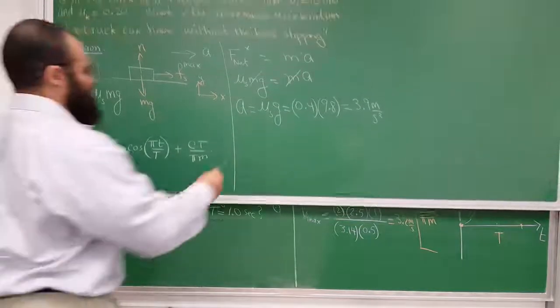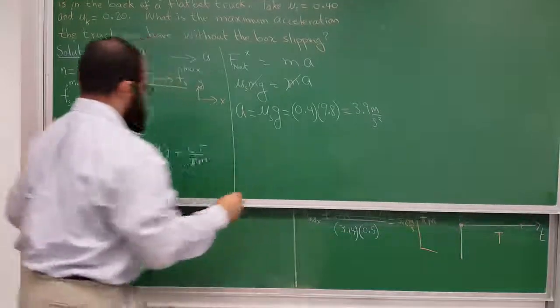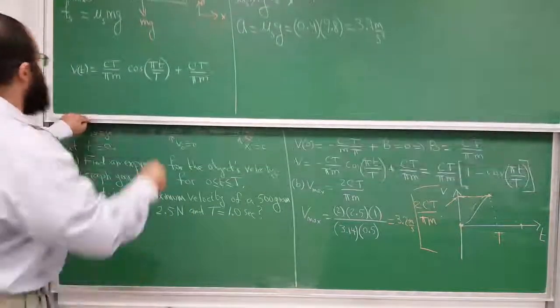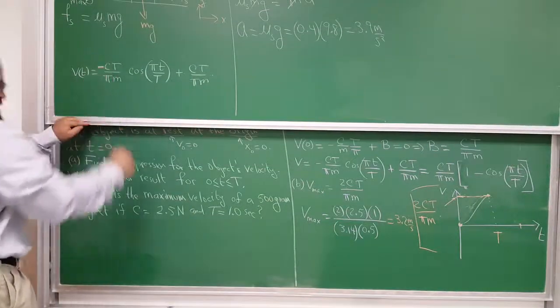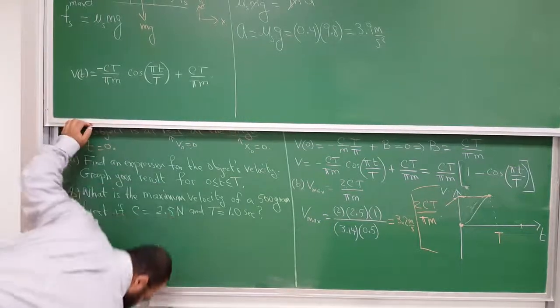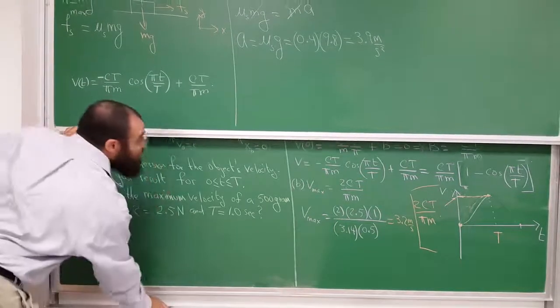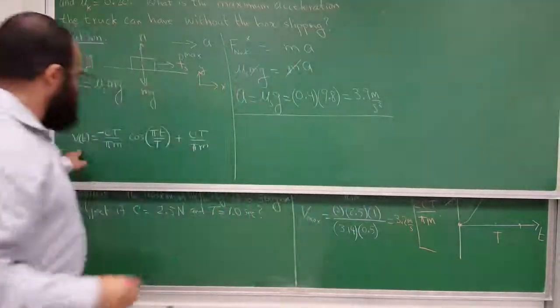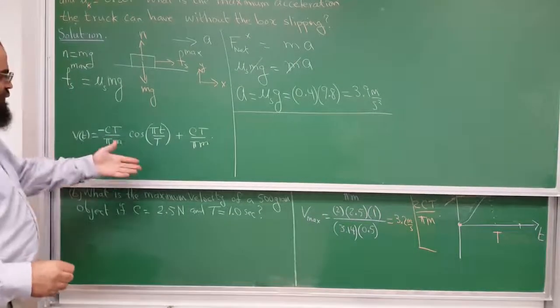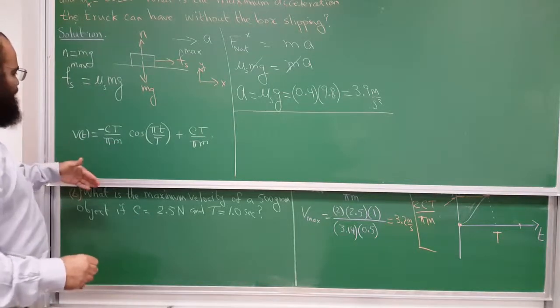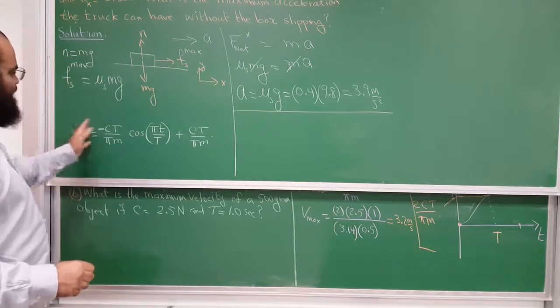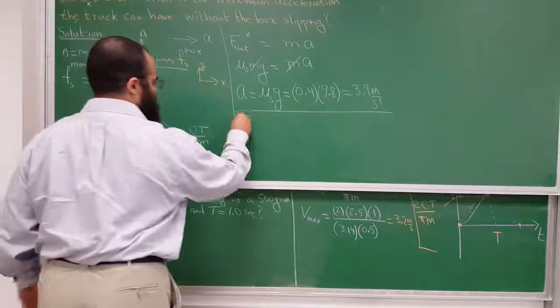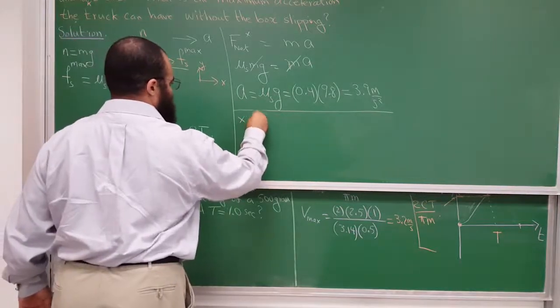So let's see what the position is. I forgot a minus sign there. Velocity is the derivative of position, so the position will be the integral of this. So x as a function of time.